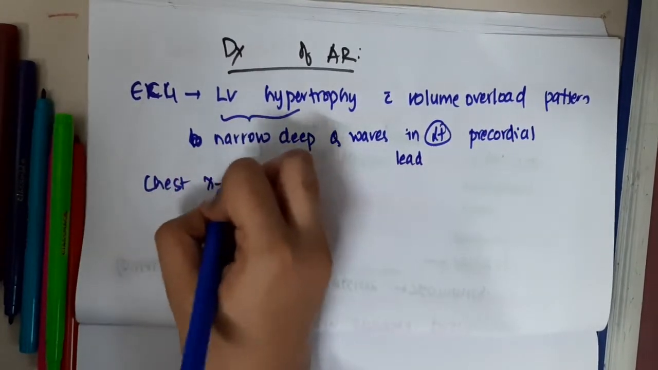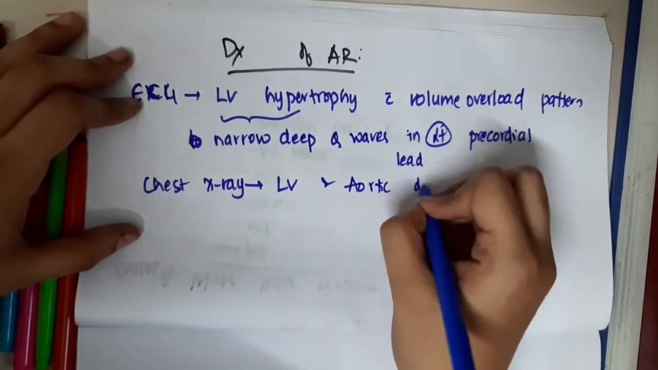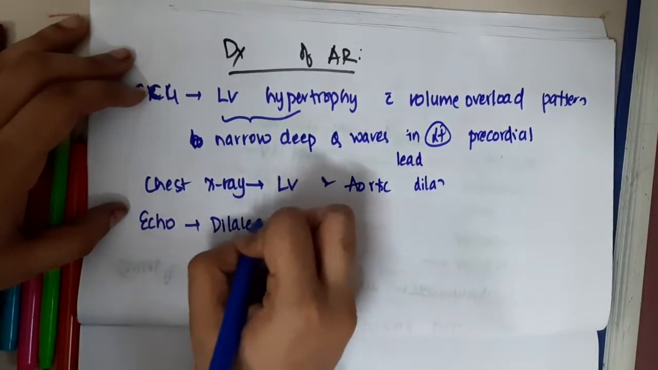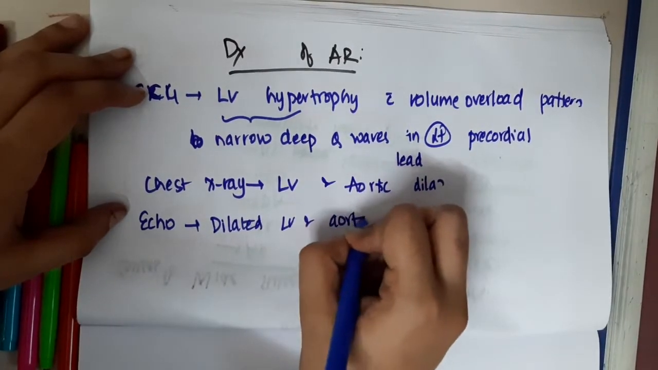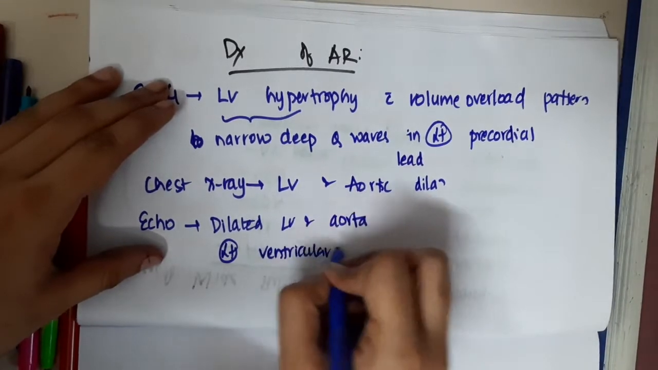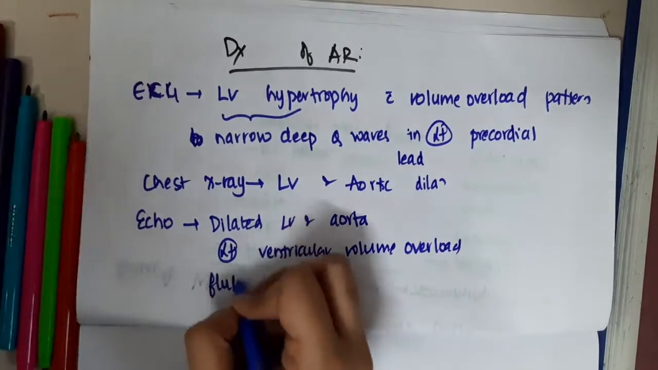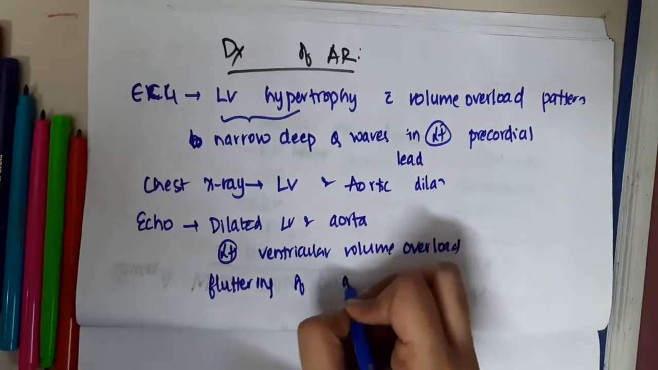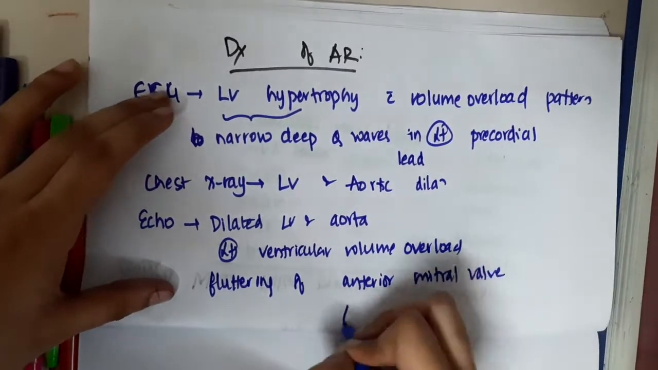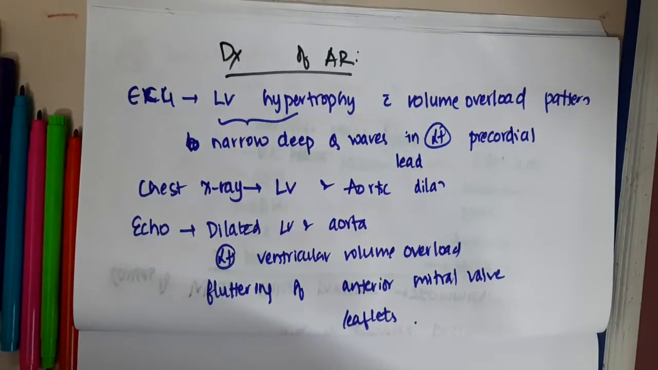On doing a chest X-ray, you will see left ventricular and aortic dilatation. And if you do echocardiography, you will see a dilated left ventricle and aorta, left ventricular volume overload, and fluttering of the anterior mitral valve leaflets. So these are the important echocardiography and chest X-ray findings.